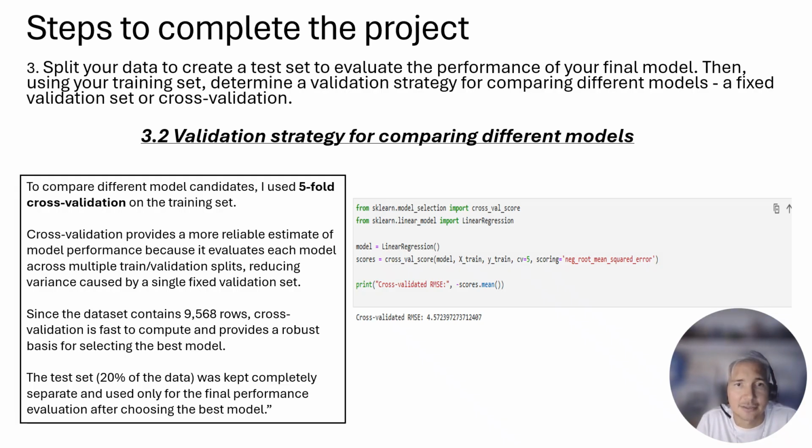Since the dataset contains 9,560 rows, cross-validation is fast to compute and provides a robust basis for selecting the best model. The test set, 20% of the data, was kept completely separate and used only for the final performance. Here you can see also a sample of the code.